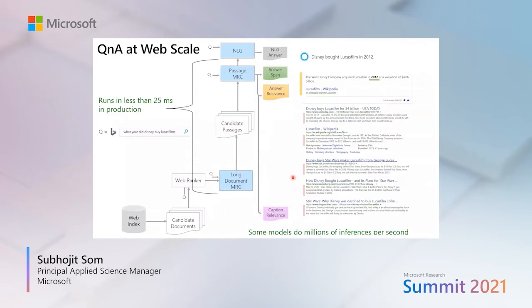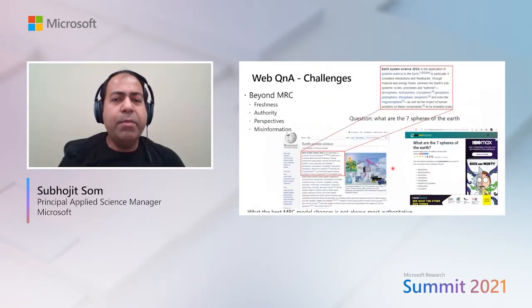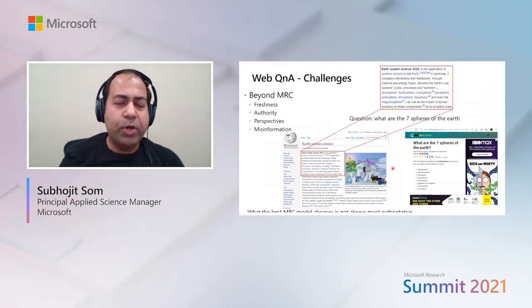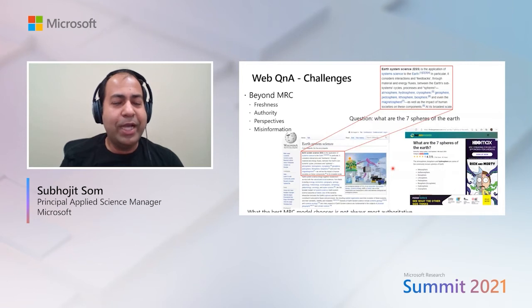Although I talked about machine reading comprehension and recent advancements in this area, one important aspect for a real product scenario is that machine reading comprehension or deep learning models are not the end of a question answering system. A real system has to address many other challenges. For example, freshness. You can type a query, who is the president? And then there are multiple documents, like maybe a document written in 2018 versus a document written in 2021. We need to know that the freshness of the document actually matters in this case.